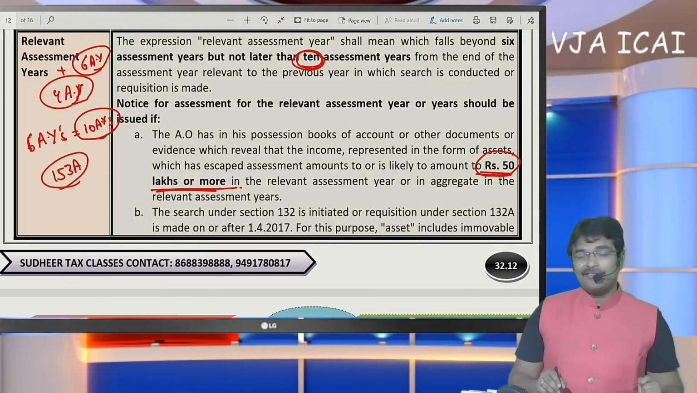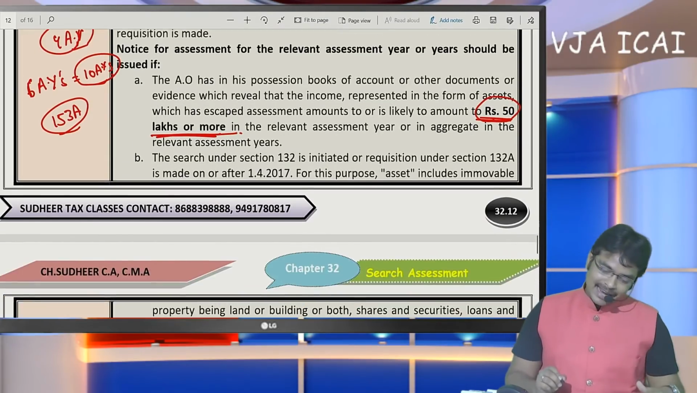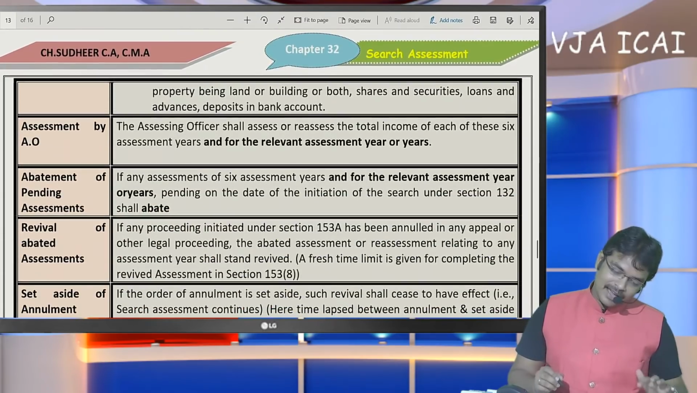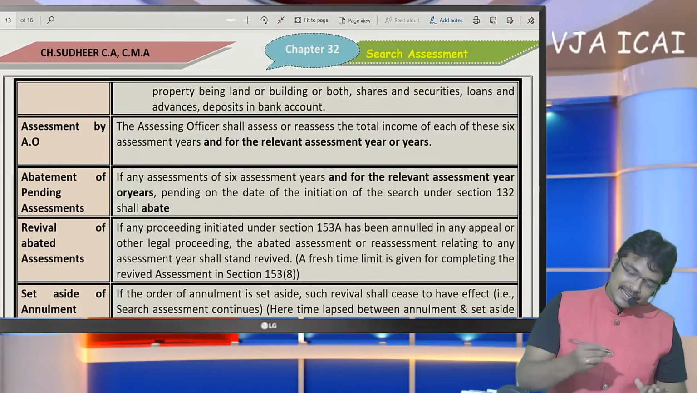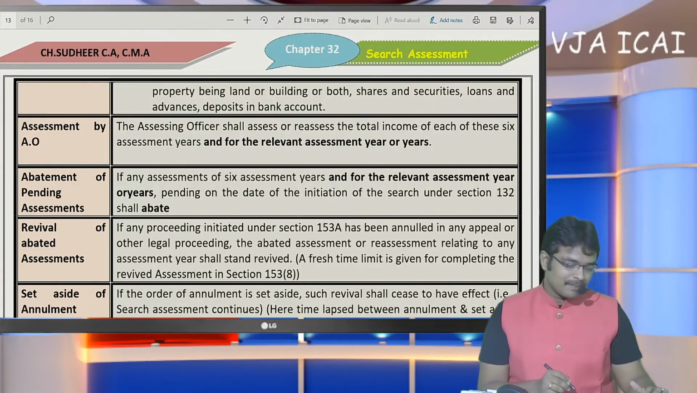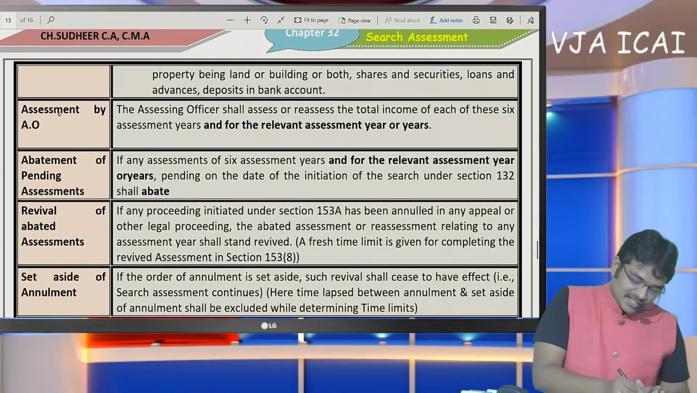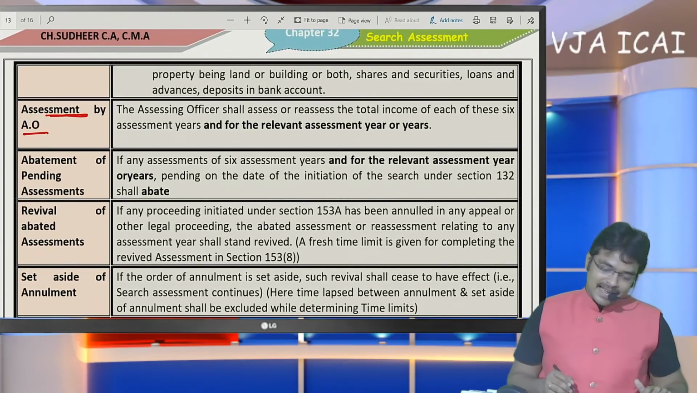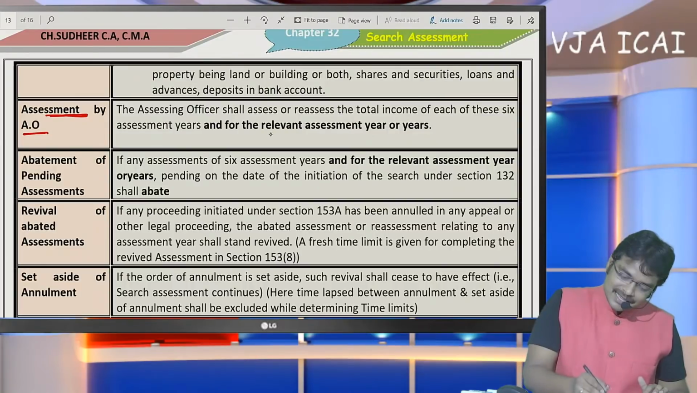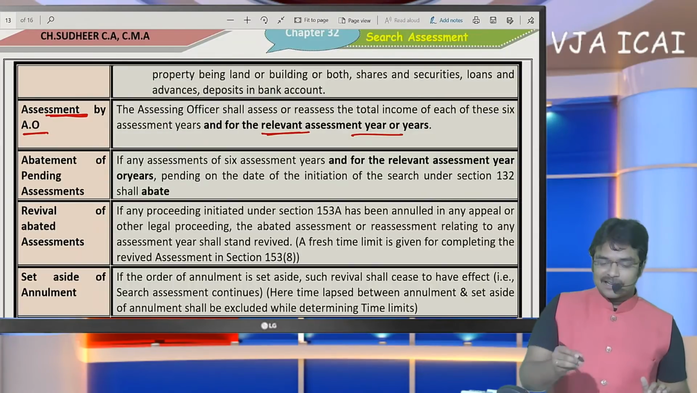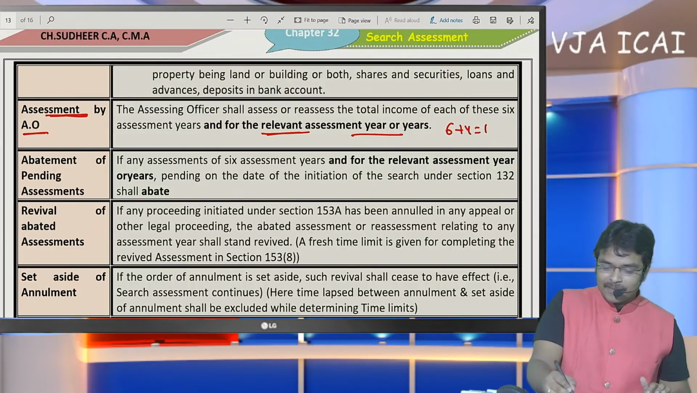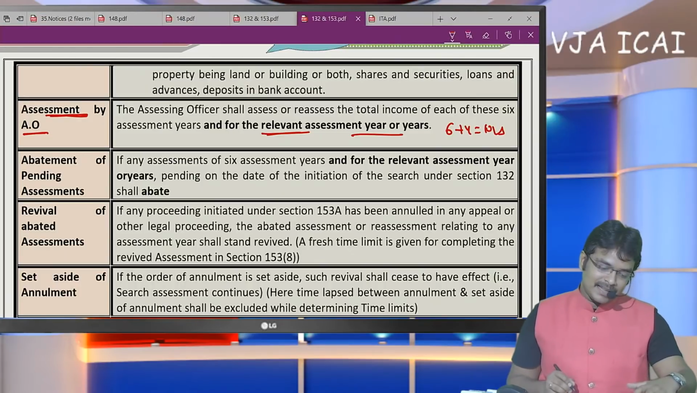Sir, for each year 50 lakhs or in aggregate? Aggregate for 4 years. If you refer here, aggregate for 4 years, it has to exceed 50 lakhs. Okay. And now what the assessing officer is going to do is assessment by the AO. AO is going to assess such relevant assessment years also. That means 6 plus 4, 10-year returns should be filed by the SSE.